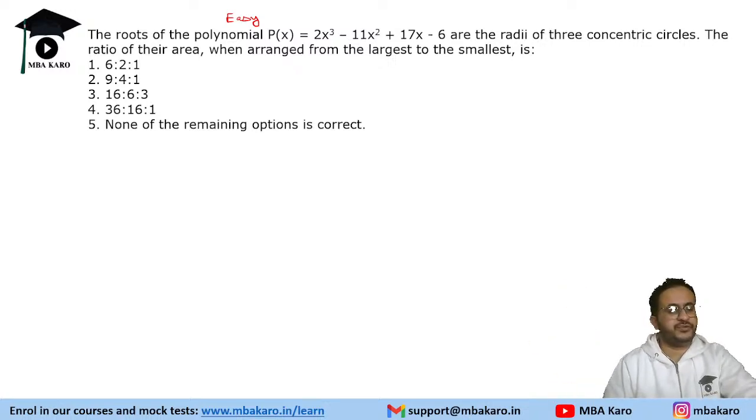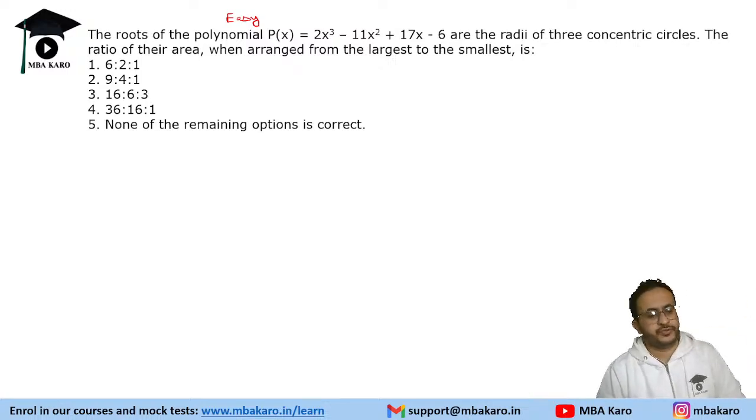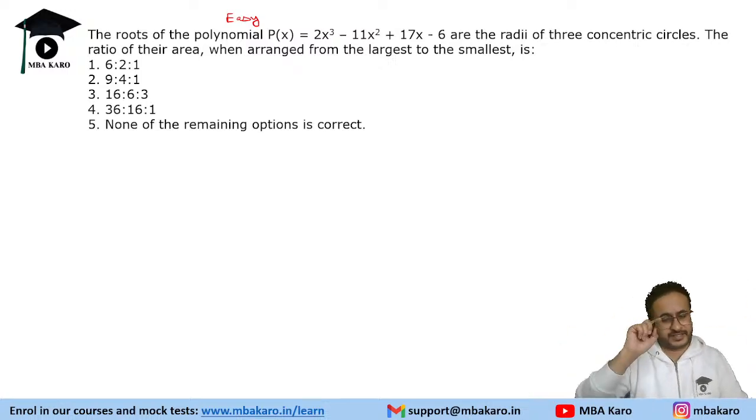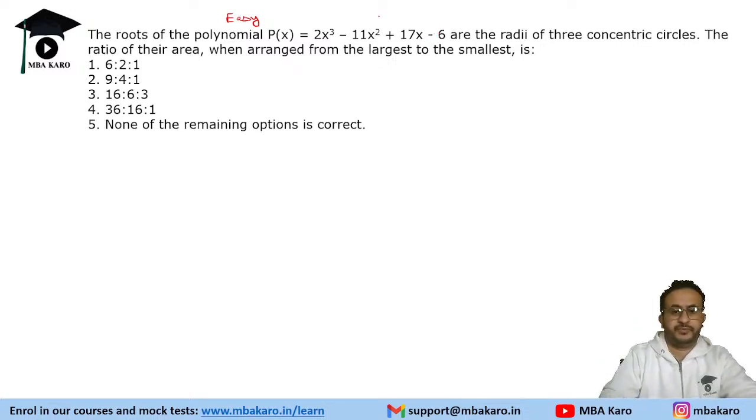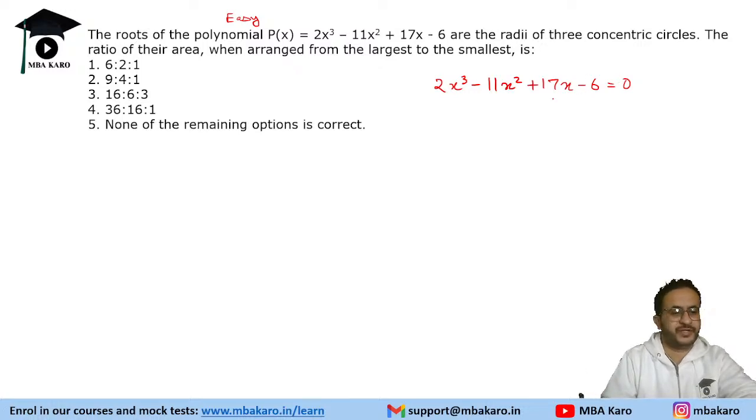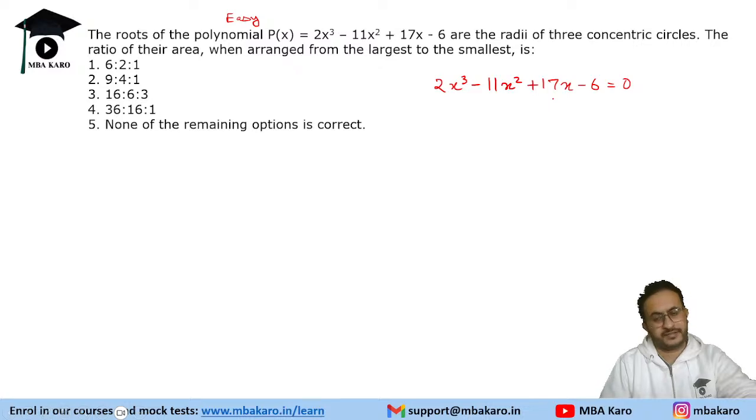Now here I will tell you a very interesting way to solve these questions very fast. This enabled me to solve the question within 30 seconds in the exam. Okay, what people do is factorization, right? You would be finding that okay, we have 2x cubed minus 11x square plus 17x minus 6 equals to 0. So you think of whether it will be x equal to 1, minus 1, 2, minus 2. Right, that's a right way to think.